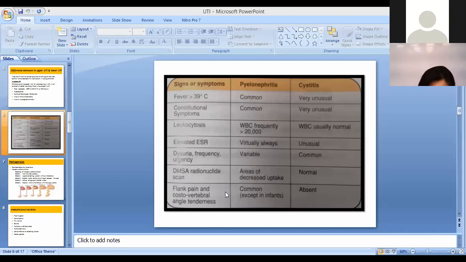When we talk about flank pain and costovertebral angle tenderness, it would be common in pyelonephritis, but absent in cystitis.